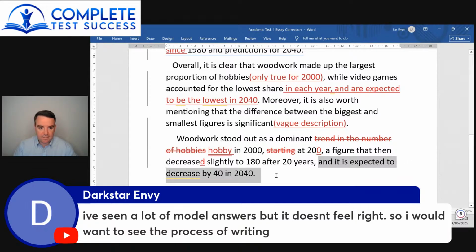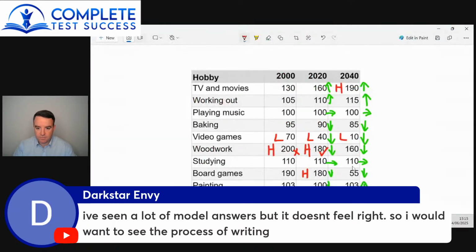Okay, and it is expected to decrease by 40 in 2040. Okay, so let's have a look at that. Decrease by 40. So no, 180 down to 160 would be 140. So you've said 180 and it decreased by 40. So 180 decreased by 40 would be 140. So you've told the reader that it was 140.